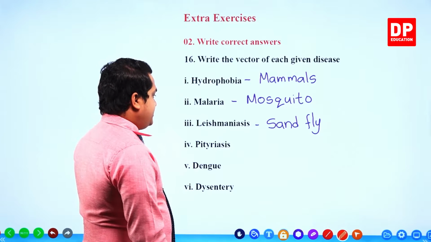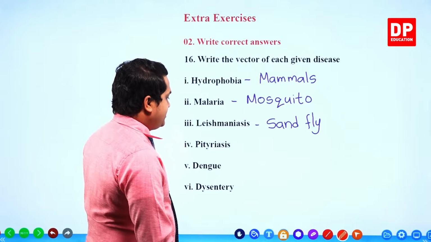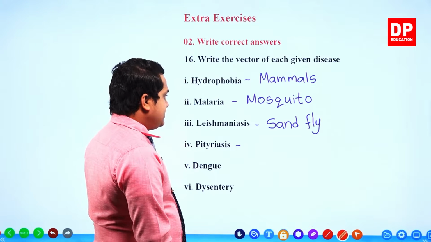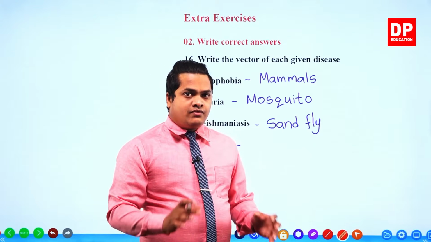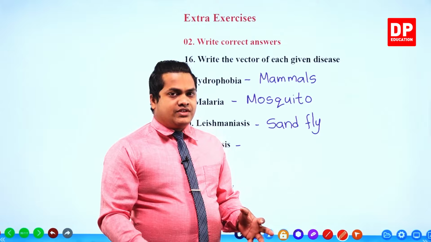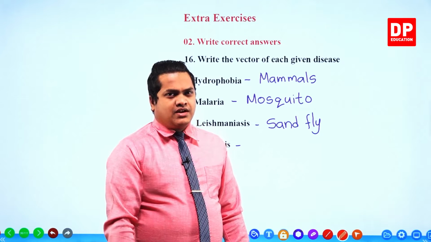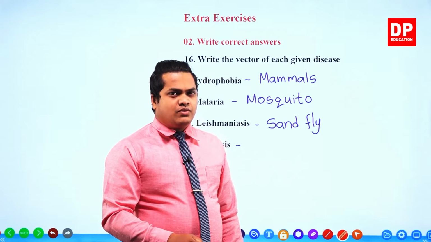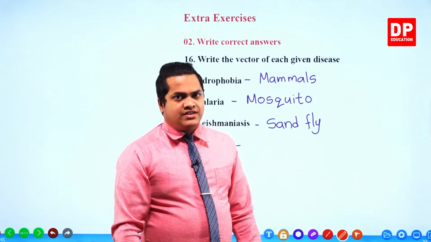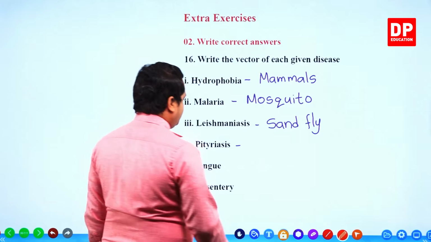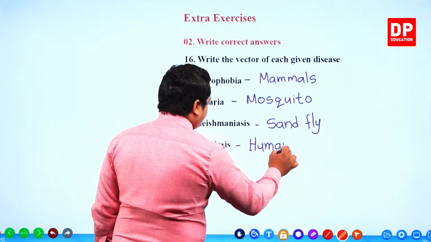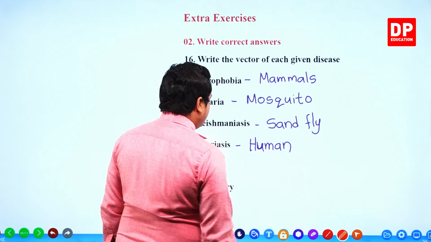Then pityriasis. It's a skin disease, and skin diseases are mainly carried from one person to another through touch. So there is no special vector here, but it spreads from one person to another. I'll mention this as humans.